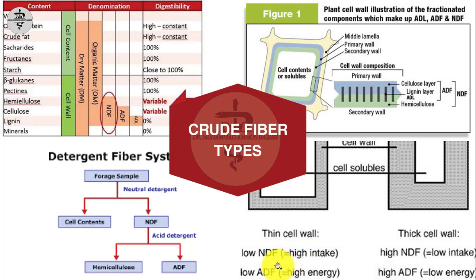Here is one more example. If there is less NDF in the cow feed, that leads to higher intake. Just like that, if there is lower ADF, there is a higher proportion of energy present in the cow feed, and vice versa. If we feed thick cell wall content, more forages, or mature forages or fodder to the cow, there will be higher NDF or higher ADF content inside those forages, which ultimately leads to low intake, low digestion or low energy.